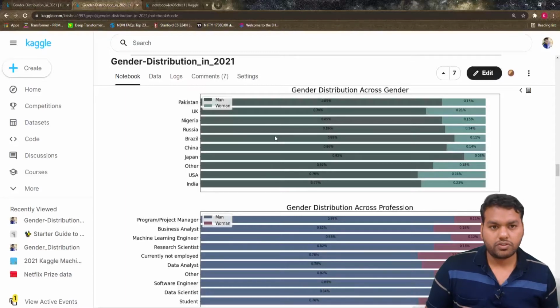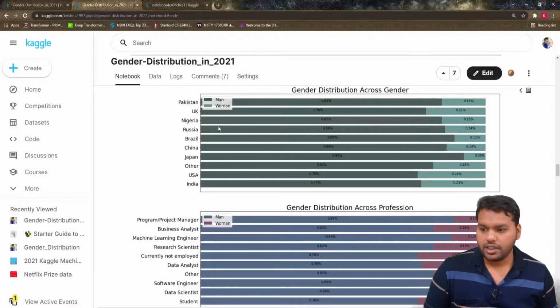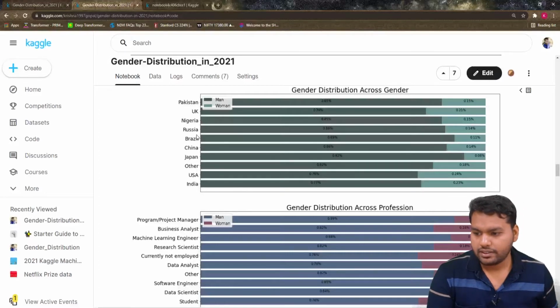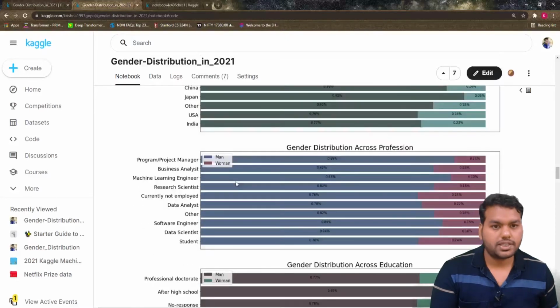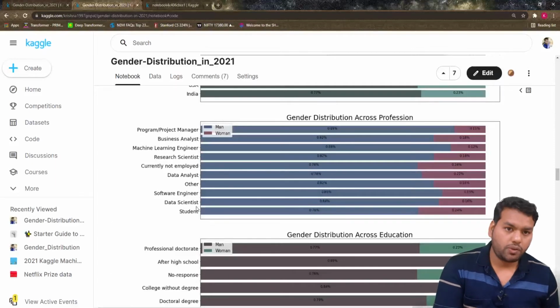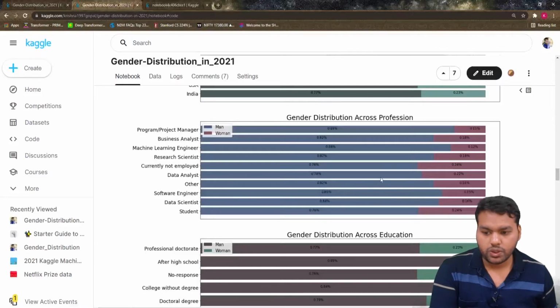If you watch the last part of the video, we built the gender distribution across the countries. So we see Pakistan, how many males and how many females are participating. Same for India, USA, Brazil, Russia, etc. Then we used the same code because we wrote one function which generates this horizontal bar chart for every column in the data frame. Then we saw, according to profession, how many data analysts and how many data scientists there are. Women are participating more toward the data analyst role, while for research scientists and data scientists the numbers of women are equal.